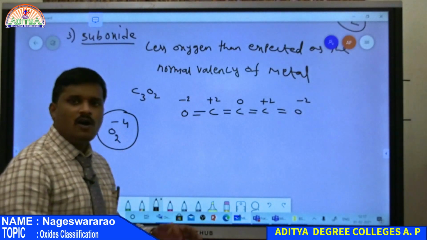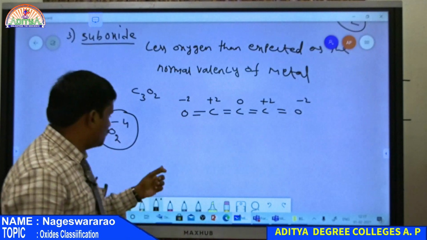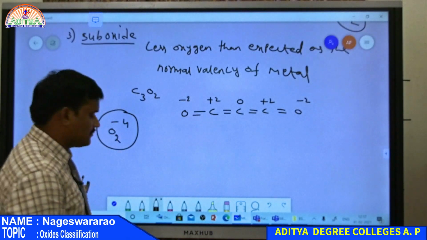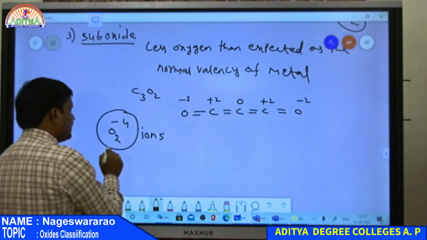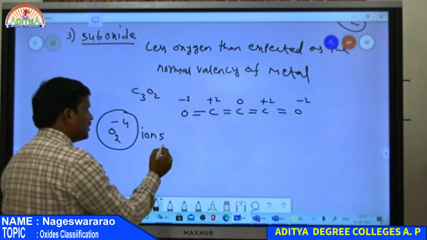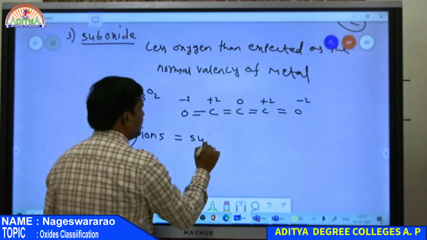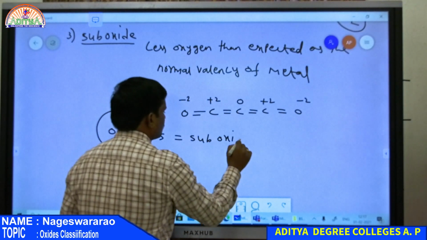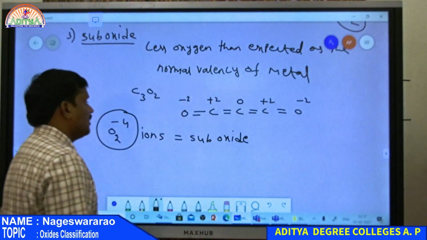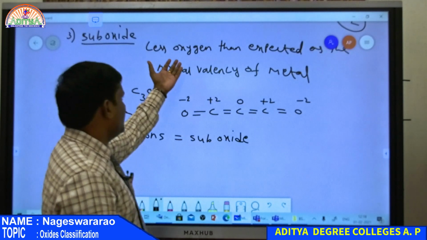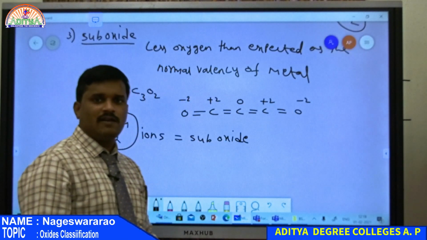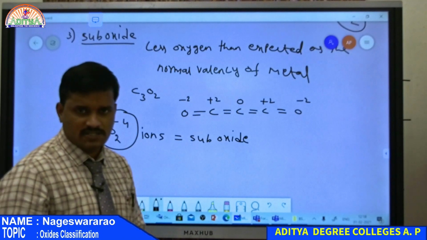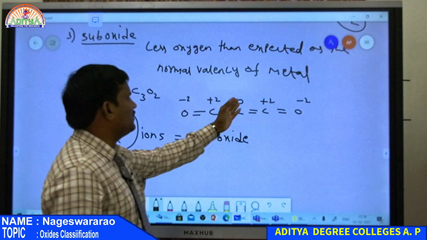Therefore any oxide which contains O2 power -4 ion, then it is a suboxide. Also here these have fewer oxygen atoms. There are 3 carbon atoms, each carbon could have up to +4 oxidation state, but here it is only +2.